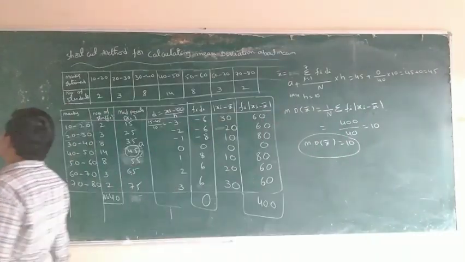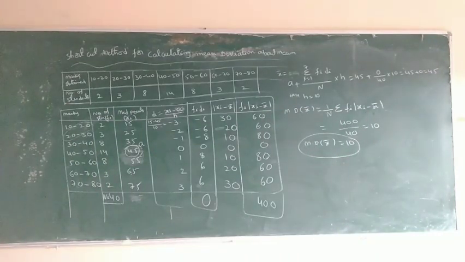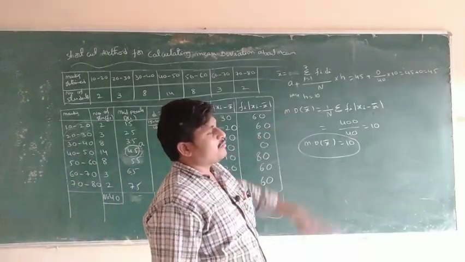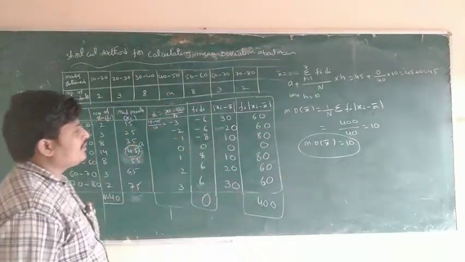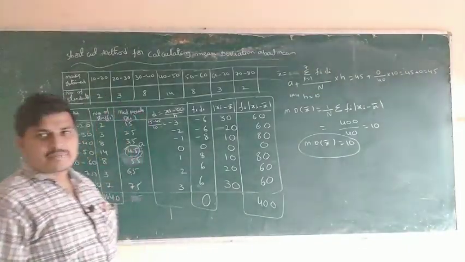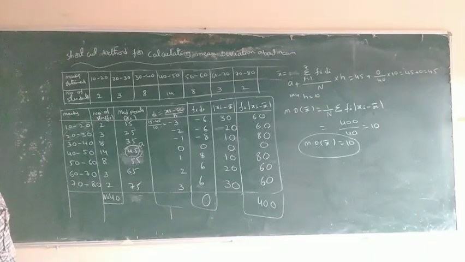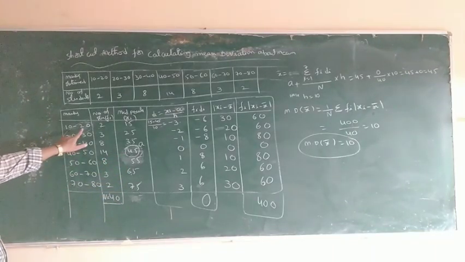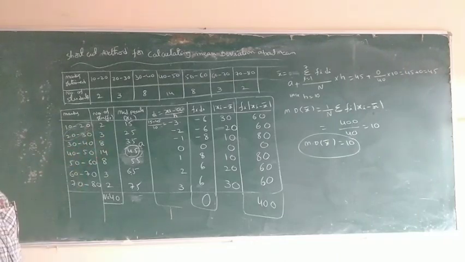In the shortcut method, mean deviation about mean for the continuous frequency distribution uses the same formula, 1 by capital N into sigma fi into |xi minus x bar|, where x bar is equal to a plus sigma fi into di by capital N into h. Here a is the assumption value in the midpoints, and h is the difference of the interval.